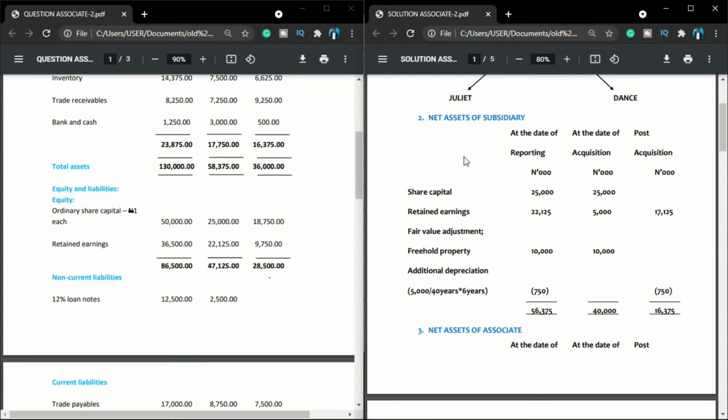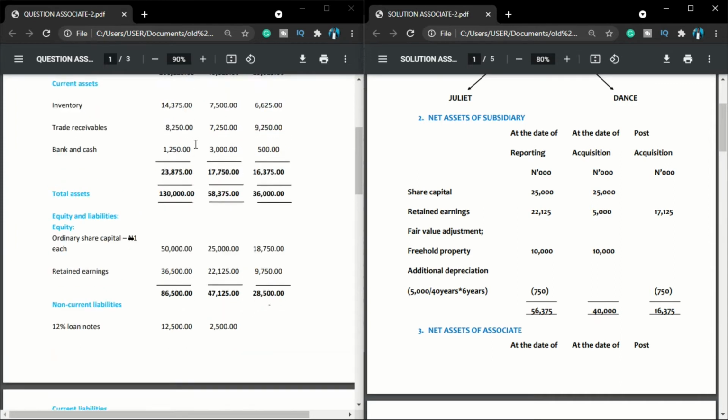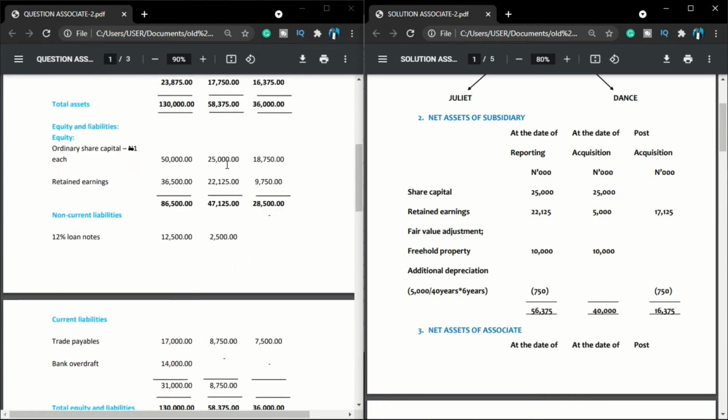So let us move. I go to my financial statement under equity. I'm dealing with the subsidiary now. Who is my subsidiary? Juliet. Under Juliet, I have ordinary shares of 25,000, so I bring it in there at reporting. I have the retained earnings to be 22,125, and I bring it in here. Don't forget, your share capital is the same at the date of acquisition and at the date of reporting, so I repeat it here.